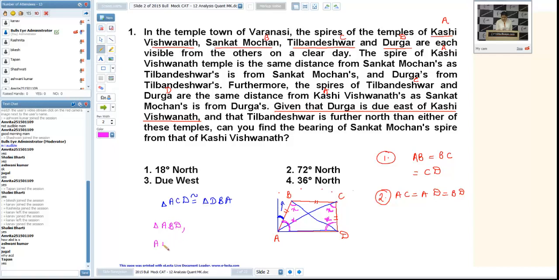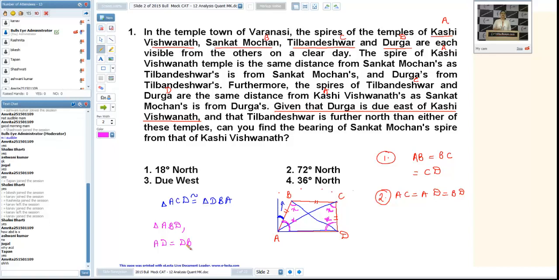In triangle ABD, AD is equal to DB. Why? Since that is given in the question, we can consider that this is an isosceles triangle. Of course, in an isosceles triangle, whenever two sides are equal, the angles opposite to those two sides are also equal. That's why I'm taking it x. Yes, with the same logic, I have taken triangle ACD. Since both the triangles were congruent, I'm taking the angles to be the same.